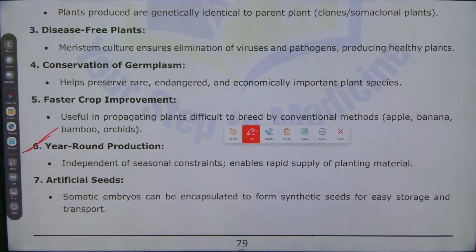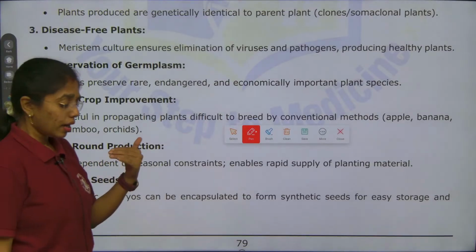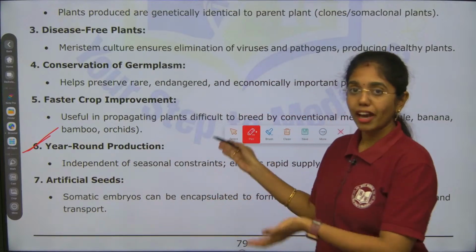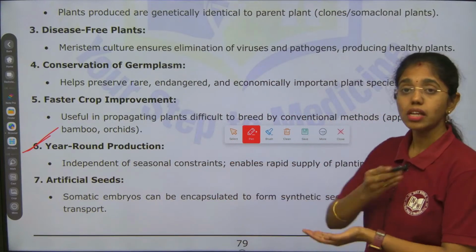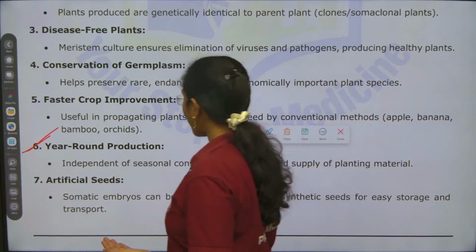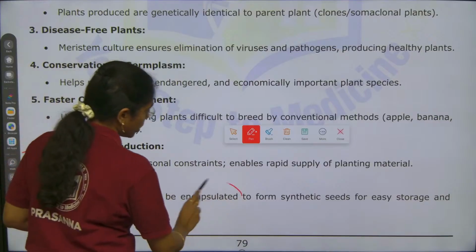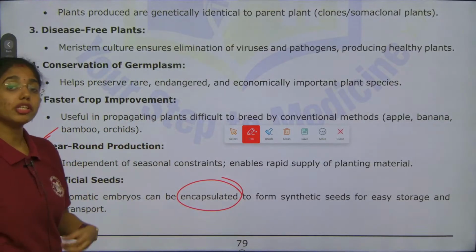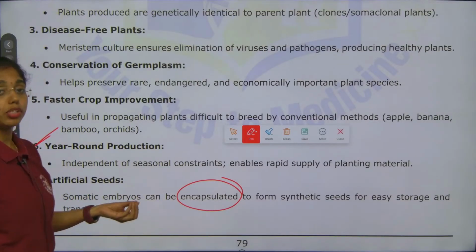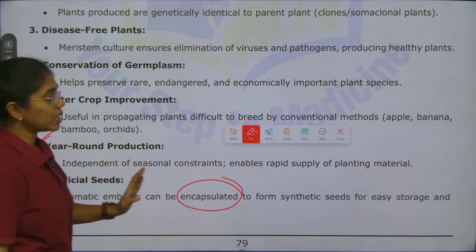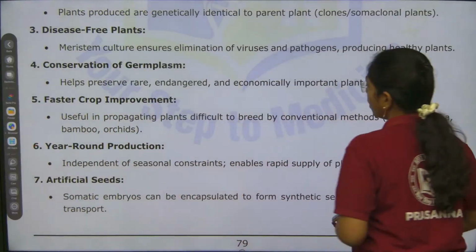This is year-round production rather than producing plants in different seasons. With the help of micropropagation, we can produce plants throughout the year. Next, artificial seeds. Somatic embryos can be encapsulated to form synthetic seeds. These synthetic seeds can be stored easily, and they can be transported easily. These are the major benefits of